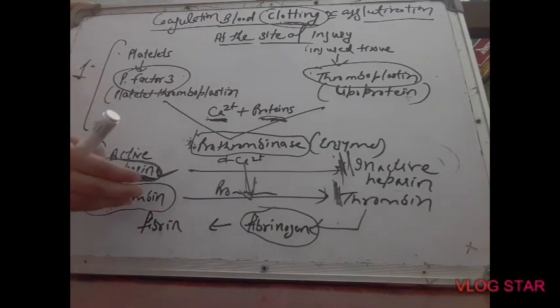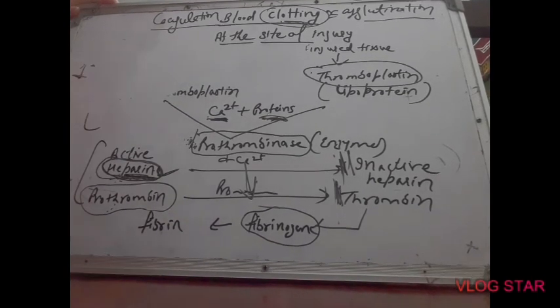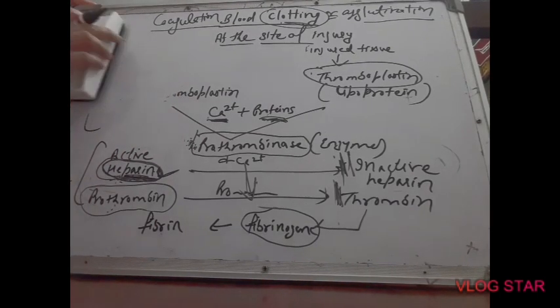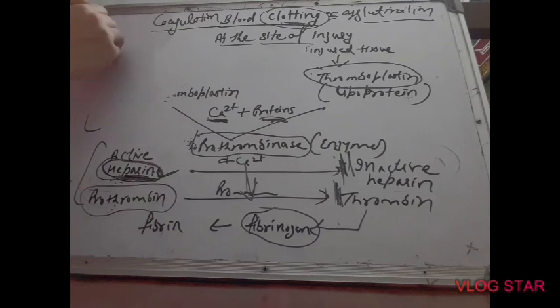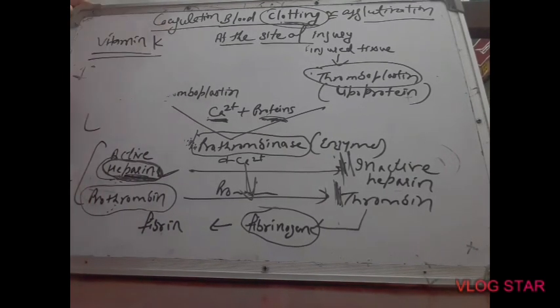Do remember, for the process of clotting we need vitamin K. Vitamin K is necessary for blood clotting. In the absence of vitamin K, blood clotting can never take place. Why so?